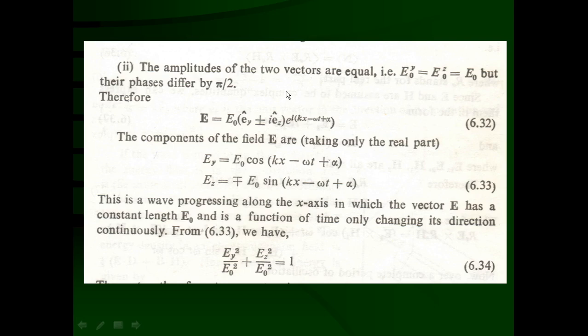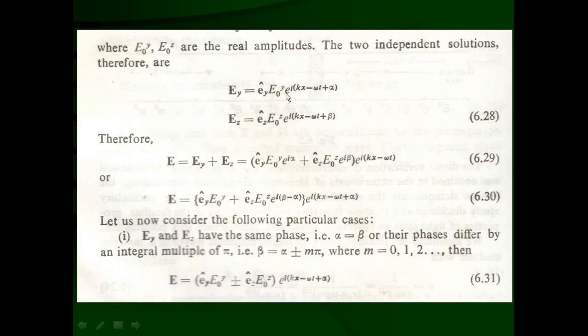So that is going to be the solution for this one, and E0y is equal to E0z is equal to E0. We can substitute in our general equation 6.30. If we consider beta minus alpha equal to pi by 2, cos pi by 2 is going to be 0, and i sin pi by 2 is equal to plus i, or minus i.